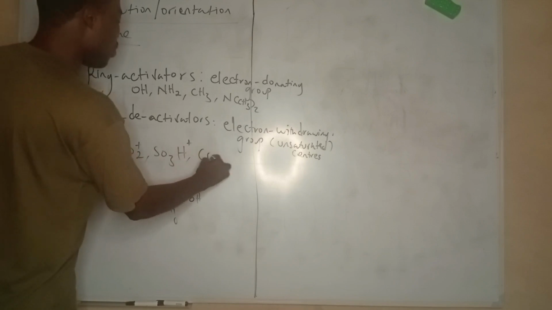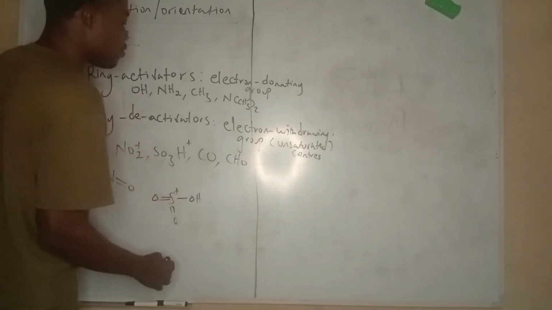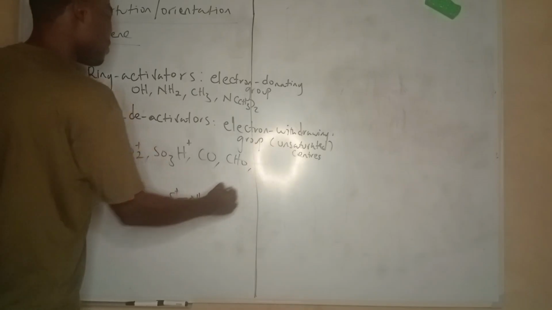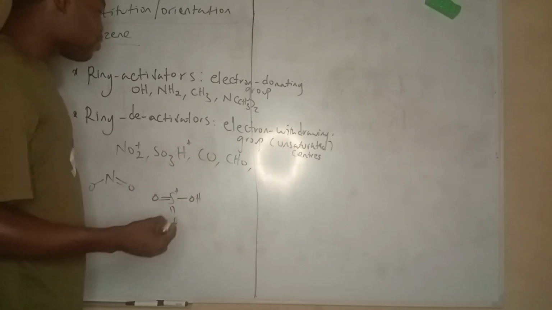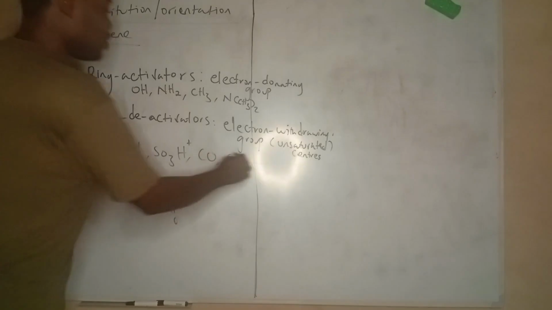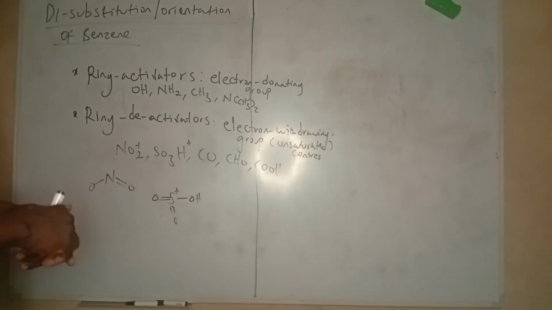We have the carbonyl group, C double bond O. We have CHO, C double bond OH. We have the CHO group. Name it, any group usually with unsaturated centers that can attach to benzene. We also have the carboxylic acid group. Yes, so these are ring deactivators.